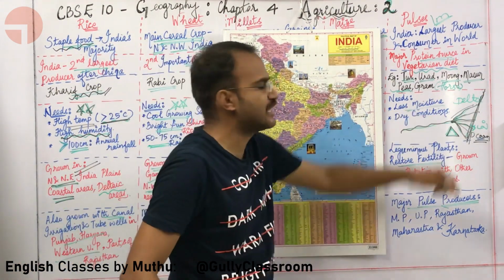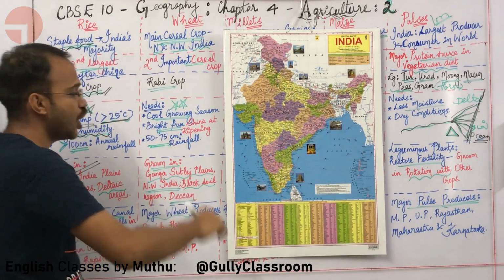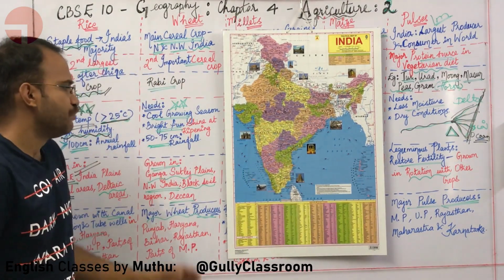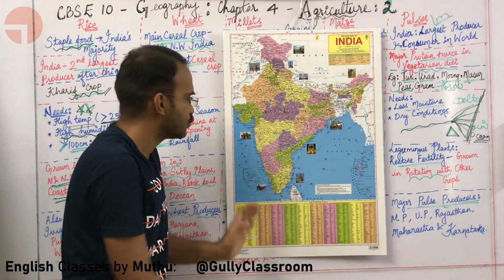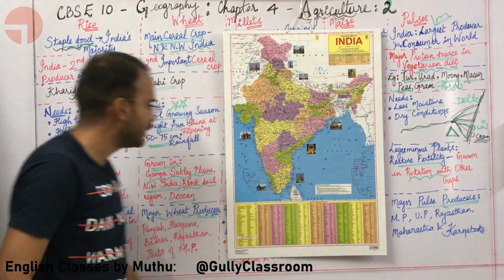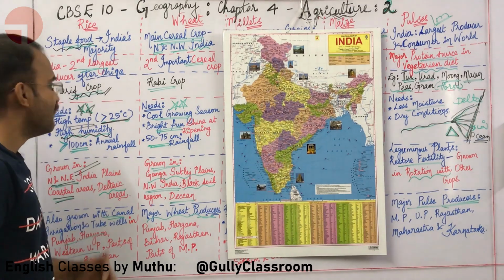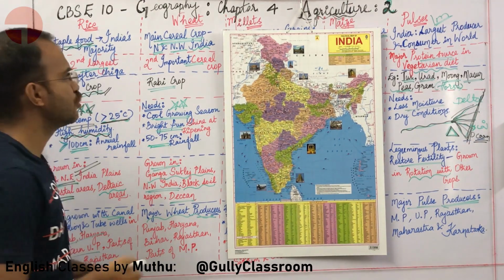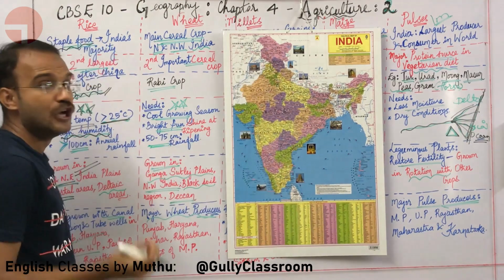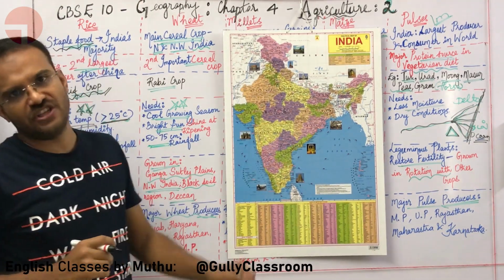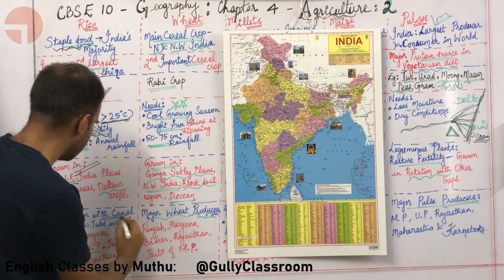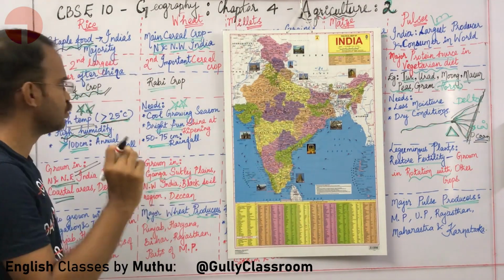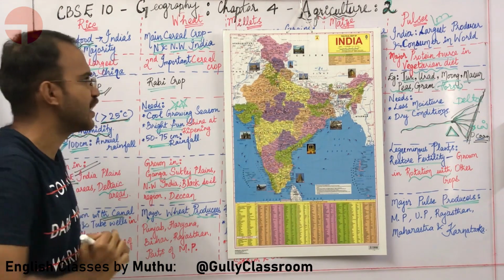Rice is grown in such coastal deltaic regions of Andhra Pradesh, Tamil Nadu and Kerala. States which have a very long coastline. Okay, sir. Where are the other regions in which rice is grown? Rice is also grown in Punjab and Haryana using tube well irrigation and canal irrigation. Rice is grown in Punjab, Haryana and western Uttar Pradesh, also parts of Rajasthan.